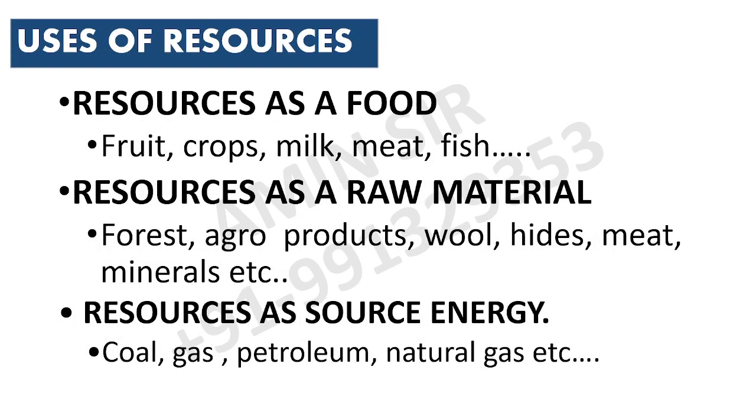So what are the uses of resources? Resources are divided into three ways: resources as food, resources as raw material, and resources as a source of energy. As food: fruits, crops, milk, meat. Second, as raw material: forest, agricultural products, wool, hides, minerals. Resources as a source of energy: coal, gas, petroleum, natural gas. These are the resources for getting energy.